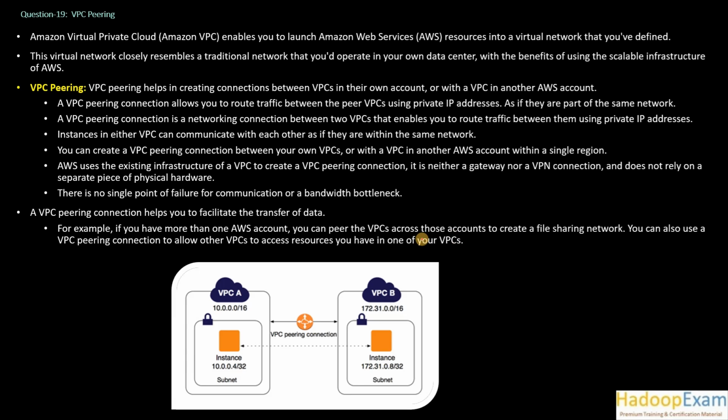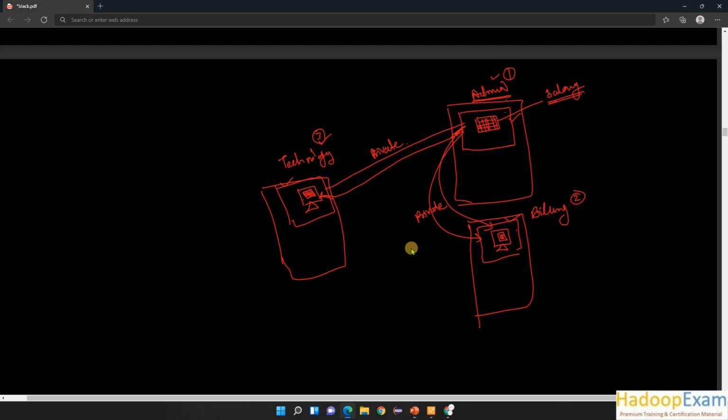Instances in either VPC can communicate with each other as if they are within the same network. You can create a VPC peering connection between your own VPCs or with a VPC in another AWS account within a single region. AWS uses the existing infrastructure of a VPC to create a VPC peering connection. It is neither a gateway nor a VPN connection, and does not rely on a separate piece of physical hardware. So this is all based on Amazon's own infrastructure.